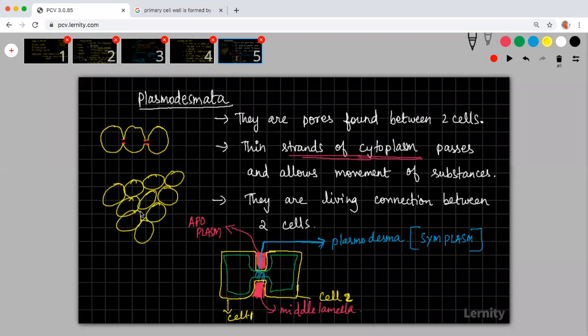These cells can be connected via plasmodesmata, so there can be interconnection like this. Now this entire thing which is filling inside, I have drawn in green color. This green color is your symplasm.